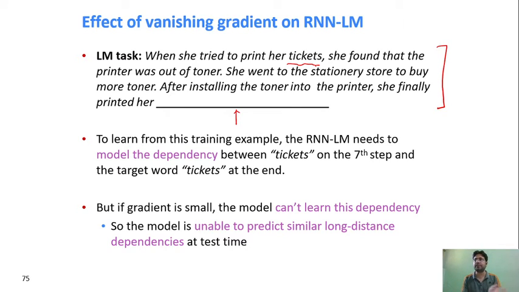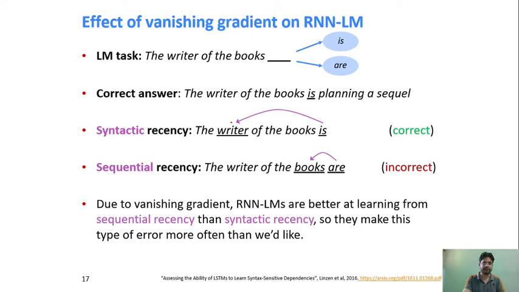This happens multiple times while we try to solve the language modeling problem, right? By the time it reaches here, the impact of the gradient will be almost nullified, right? So let's see how to solve this challenge.